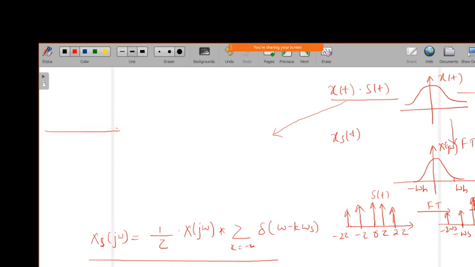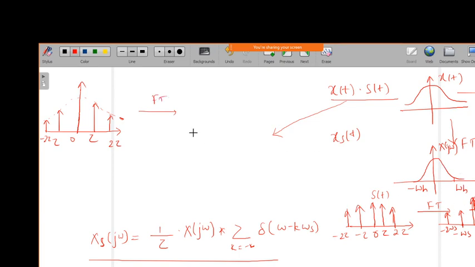If I multiply x of t and s of t, we will get the sampled signal, like this, with samples at tau, minus 2 tau, and so on. The corresponding Fourier transform will be the convolution of these two.